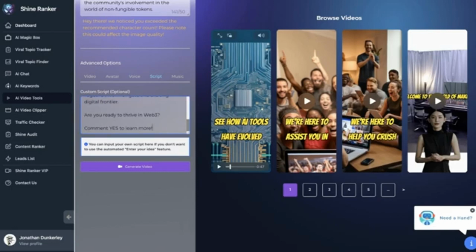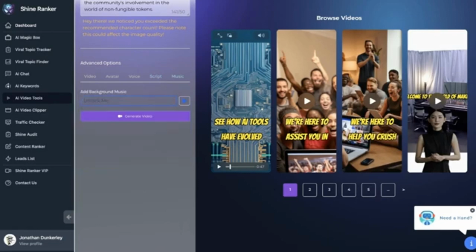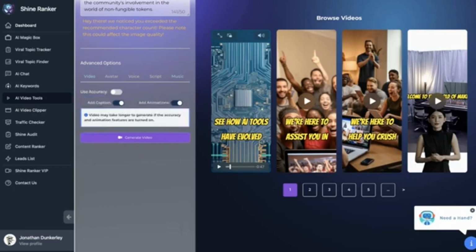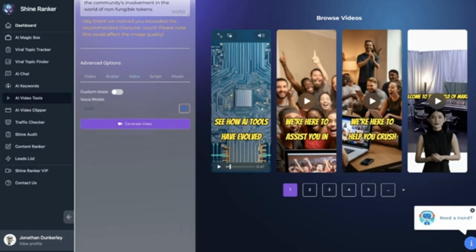Now over to the final tab, we have music. We could pick any of these songs, or we could pick no music. And if we wanted to, we could sample it. I always recommend just double checking everything, making sure your settings are correct and that you are ready to go. And then we're going to hit generate video.